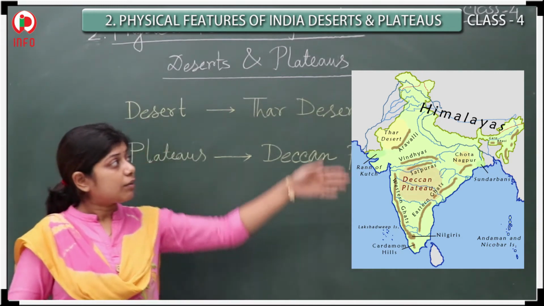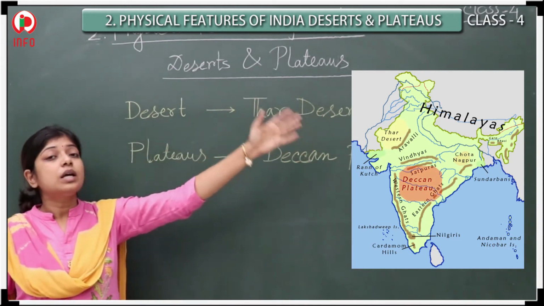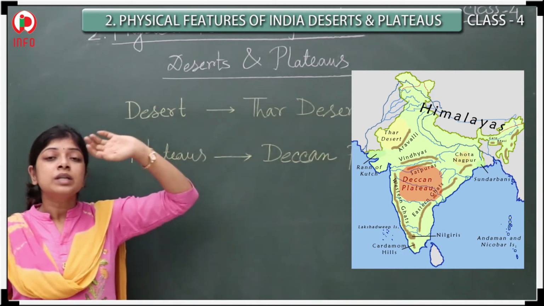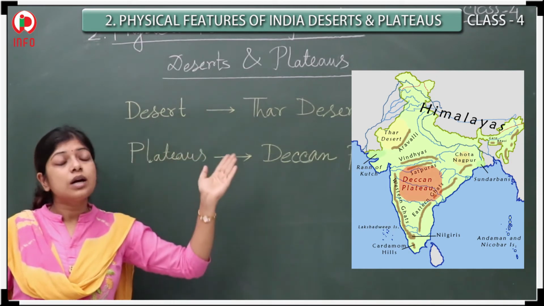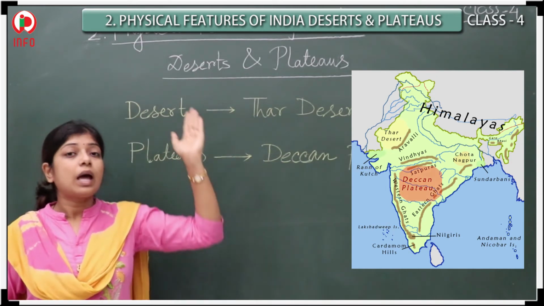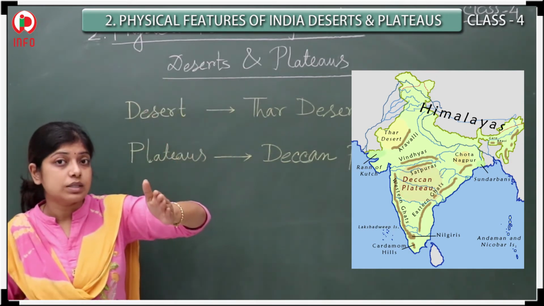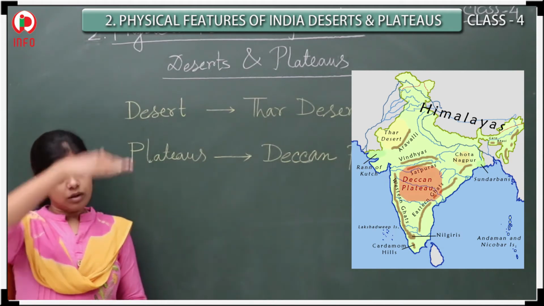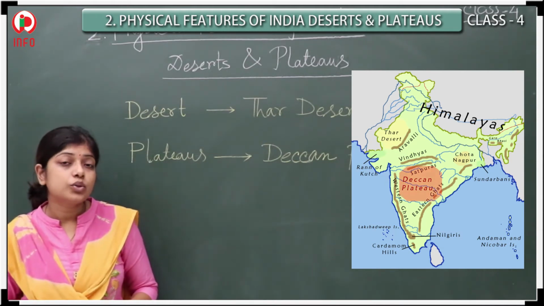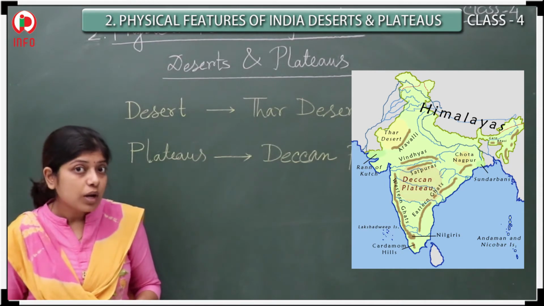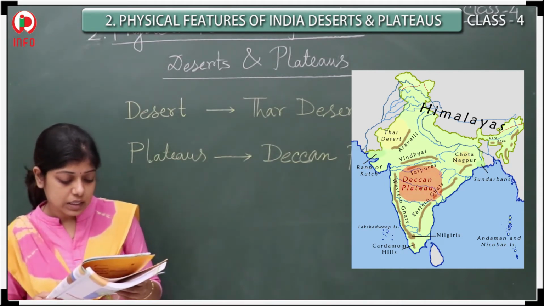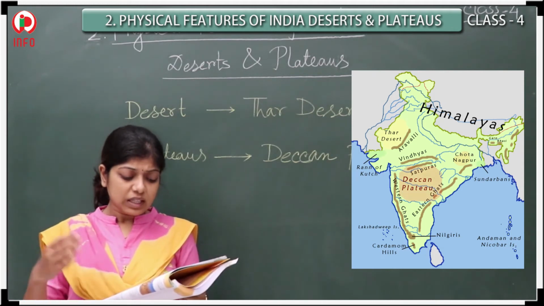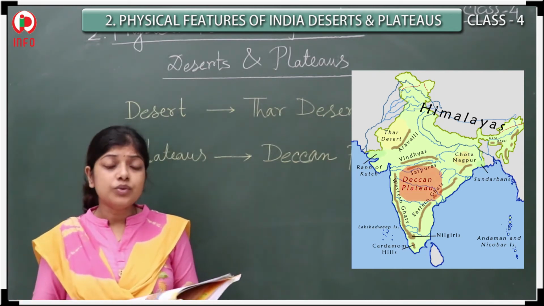If you are able to see here, all of you look at the southern portion of the country. The Western Ghats should be on one side, the Eastern Ghats on one side, and on the north side should be the Satpura and the Vindhya mountain ranges.